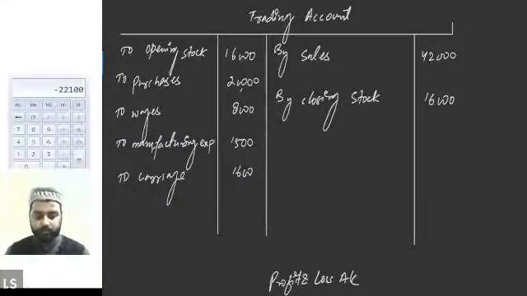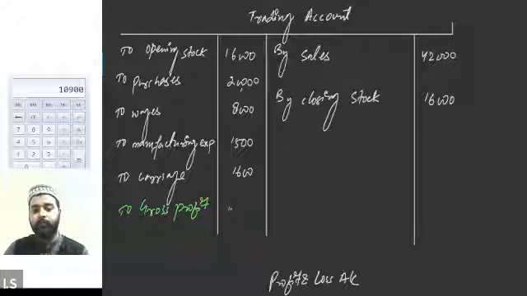Let's calculate 42,000 plus 16,000, and from this value we will be reducing 16,000 on the credit side, then 20,000, then 8,000, 1,500, and 1,600. So 10,900 is the gross profit. Everyone, please write it down.